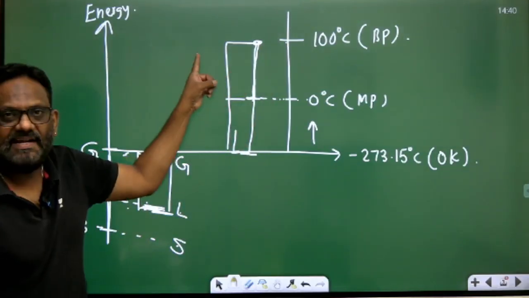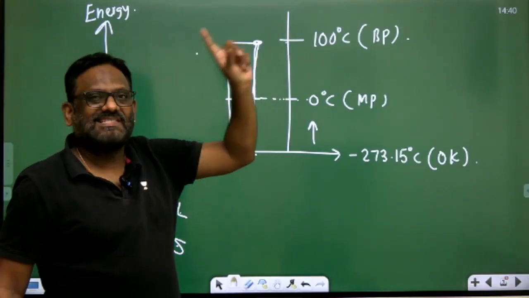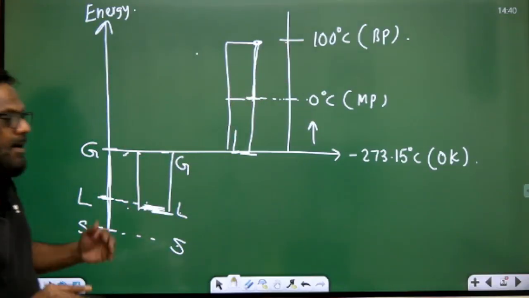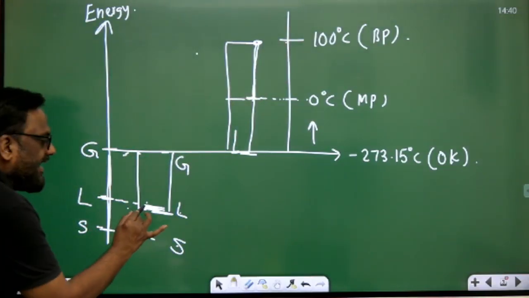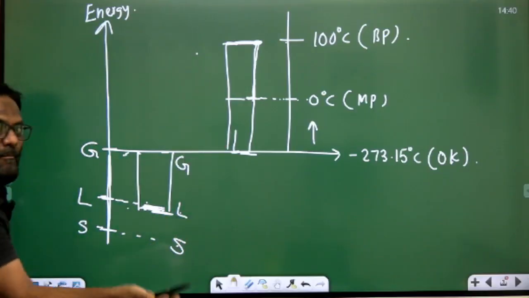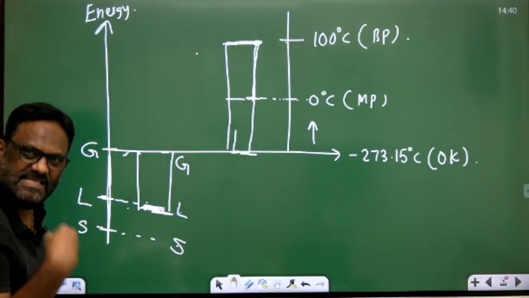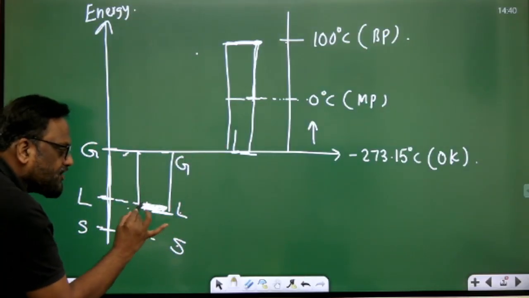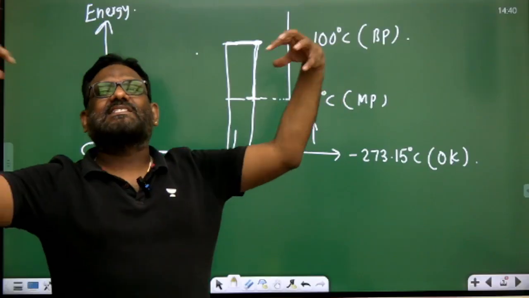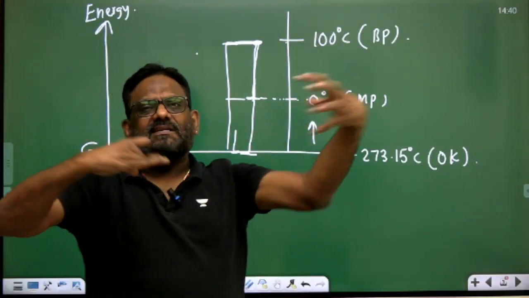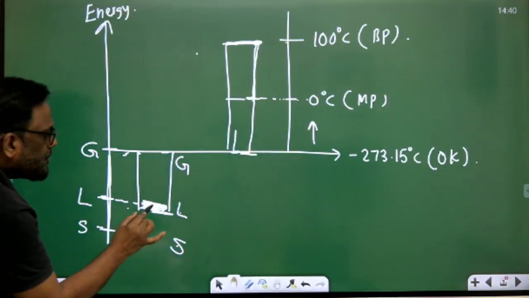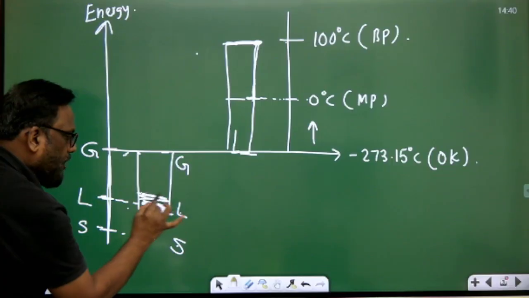Once it reaches 100, now the phase change temperature is reached. अब क्या होगा? Now at 100 degree centigrade my molecules start absorbing energy. अब ये stationary हो जाएगा, इसमें कोई change नहीं आएगा. My molecules start absorbing energy. Now these bonds will become weak. So what will happen? At 100 degree centigrade when I start supplying heat, it doesn't result in random motion. It results in weakening the bond. देखो एक बार. So from this it results in weakening the bond.